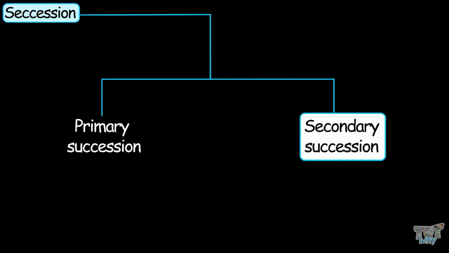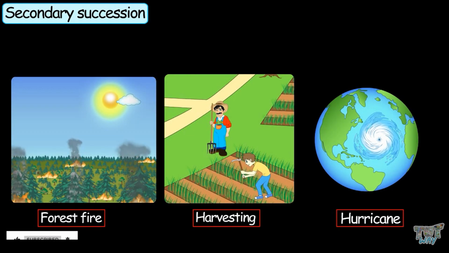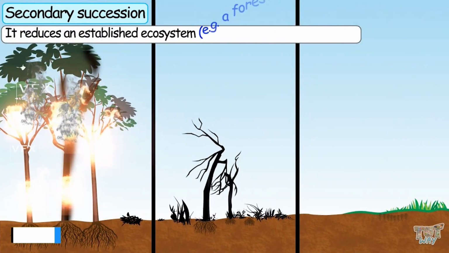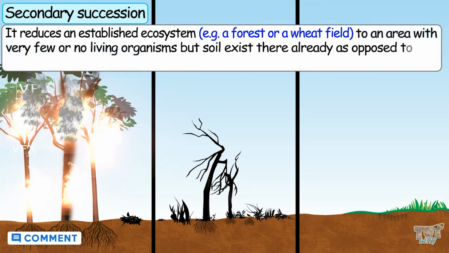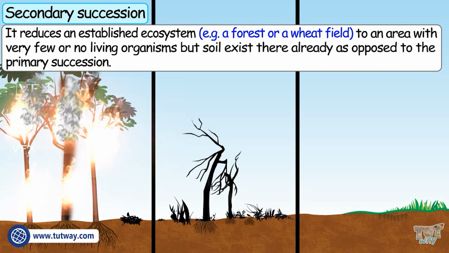Now we will be learning about secondary succession. Secondary succession starts with an event, for example, a forest fire, harvesting, hurricane, and so on. It reduces an established ecosystem, for example a forest or a wheat field, to an area with very few or no living organisms, but soil already exists there, as opposed to primary succession.